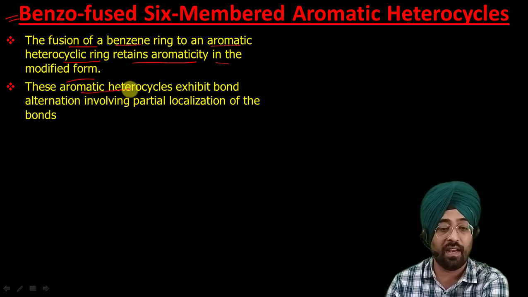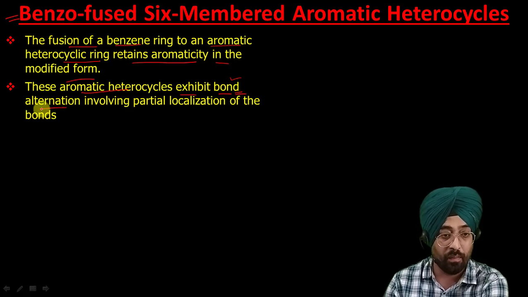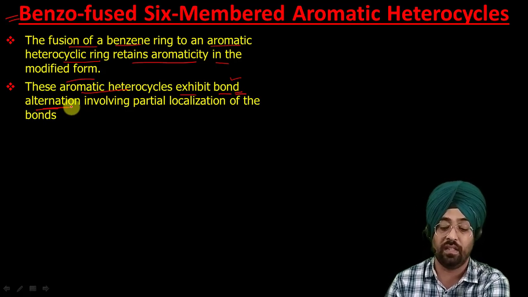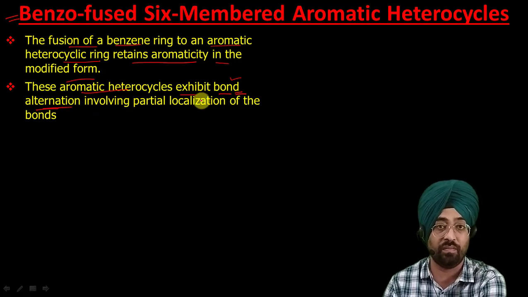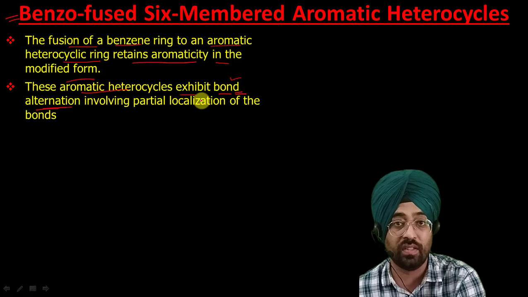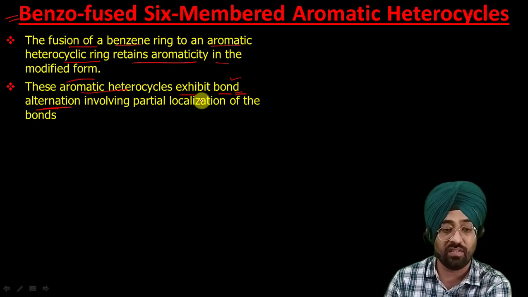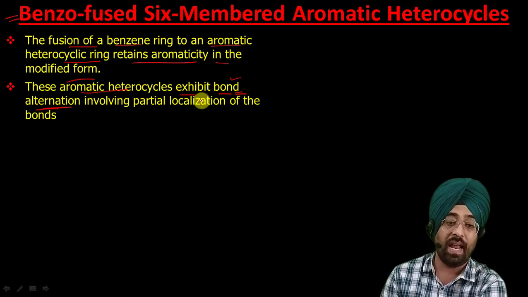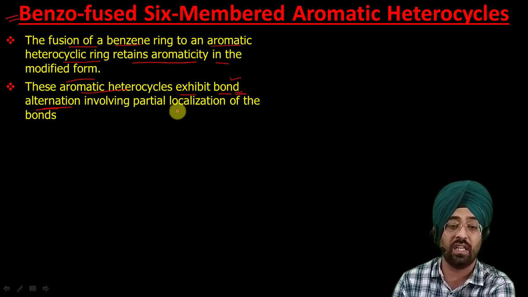And these aromatic heterocycles exhibit bond alternation. This is a very significant phenomenon, the first phenomenon with the help of which we will quantify their aromaticity. We will discuss this in detail: what does bond alternation mean and how does it affect the aromaticity? For now just remember that in these types of aromatic heterocycles, bond alternation will be there, and what the bond alternation does is it induces partial localization.